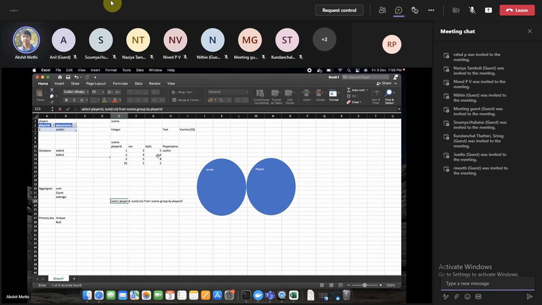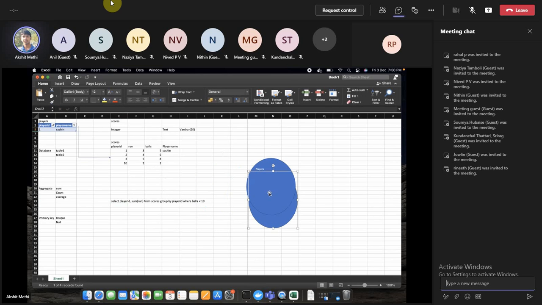Then they have also given a condition, within 10 balls. Within 10 balls means there is a where clause, where balls are less than 10. So this query will answer this question on this particular table. You have to do a little practice, and it's easily learnable.